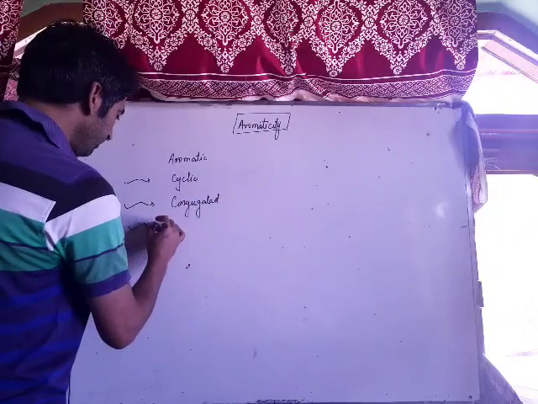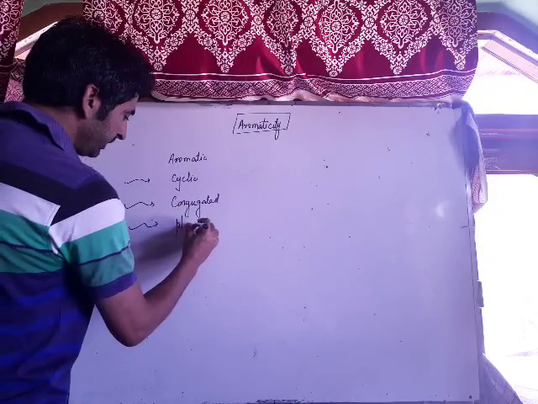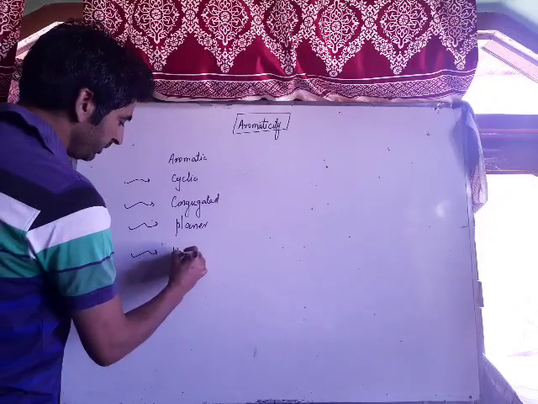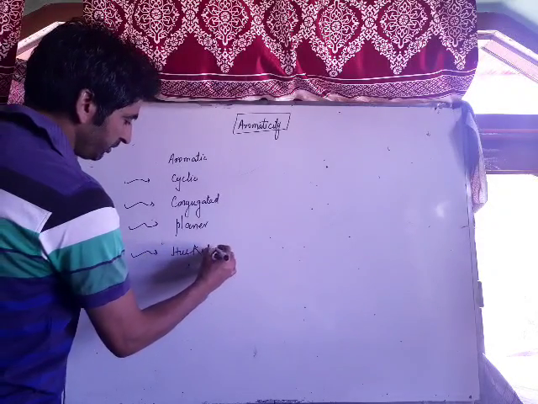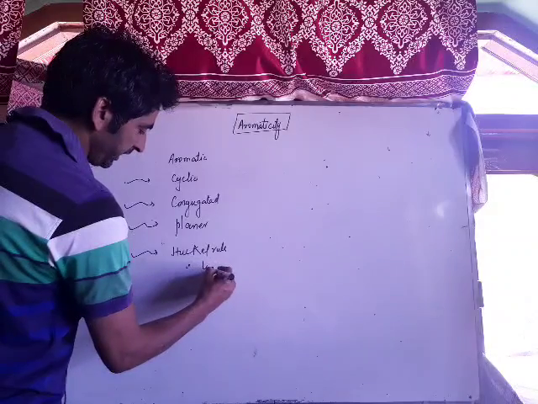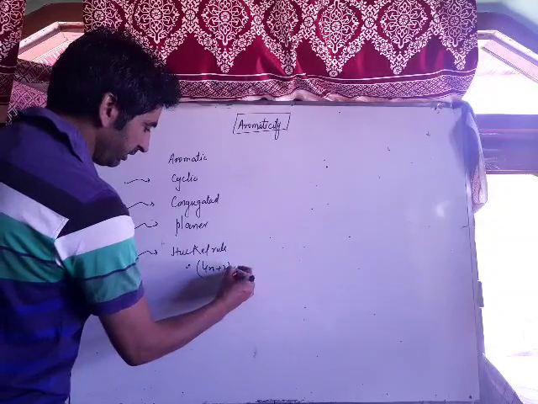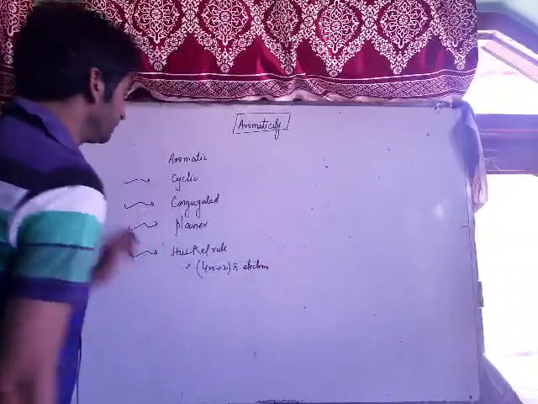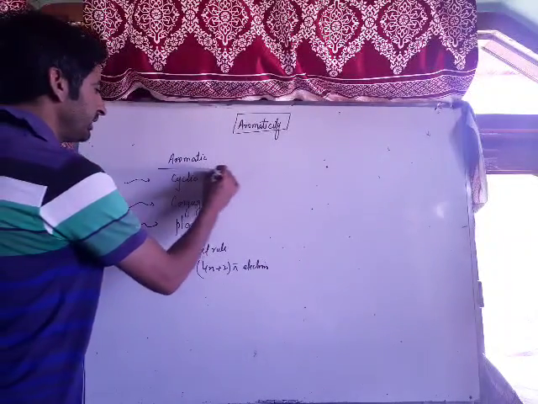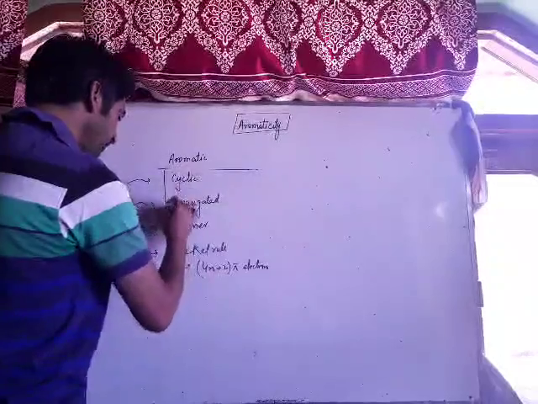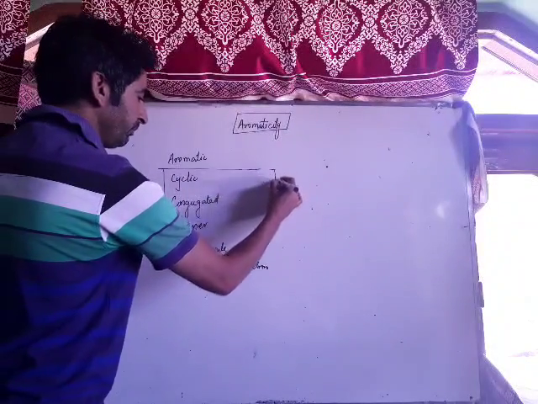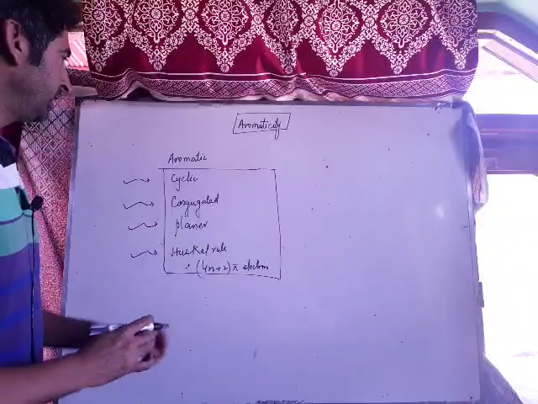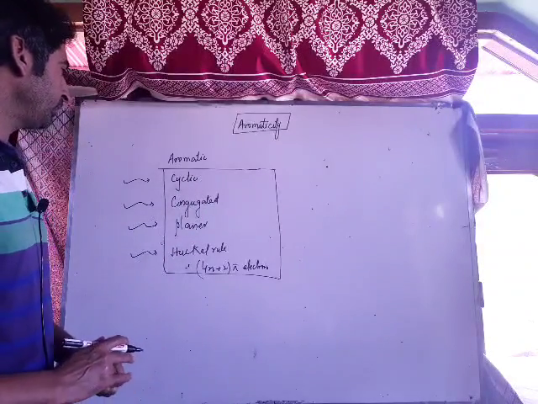Number third, the compound should be planar. And number fourth, it should follow Huckel rule. That means it should follow the 4n plus 2 pi electron rule. Now these are the four necessary conditions which are very useful in order to classify a compound to be aromatic. If any of these conditions is not satisfied, then we rule out the possibility of aromaticity.